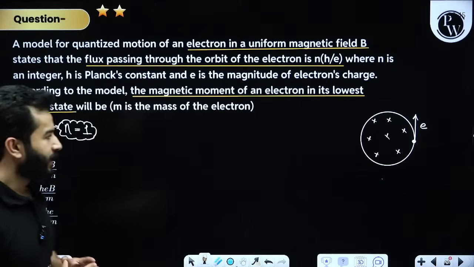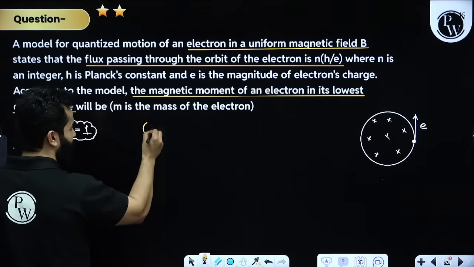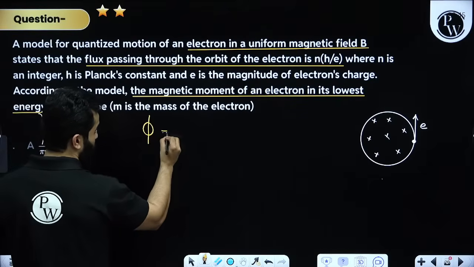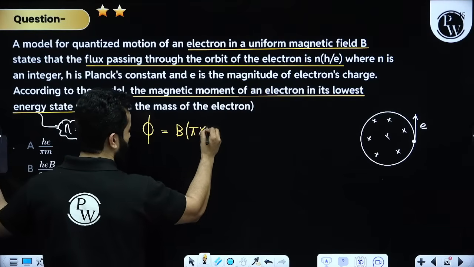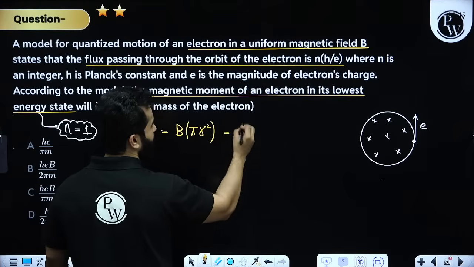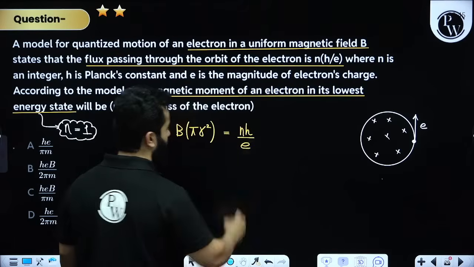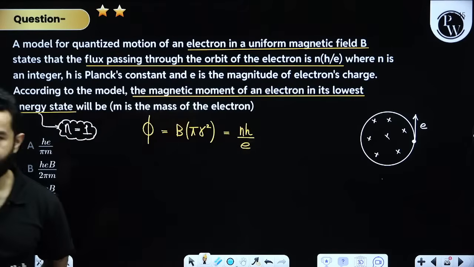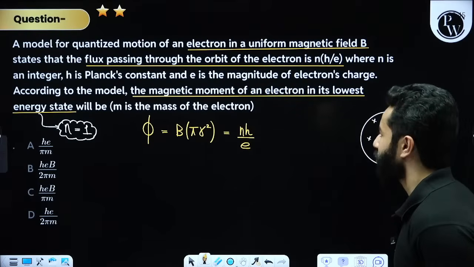In the question they have said that the magnetic flux, which we write as B into pi r square, can be rewritten as nh upon E. Let's write it down as nh upon E.